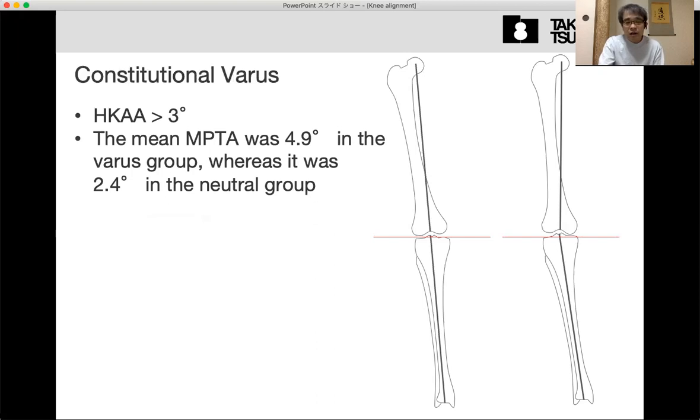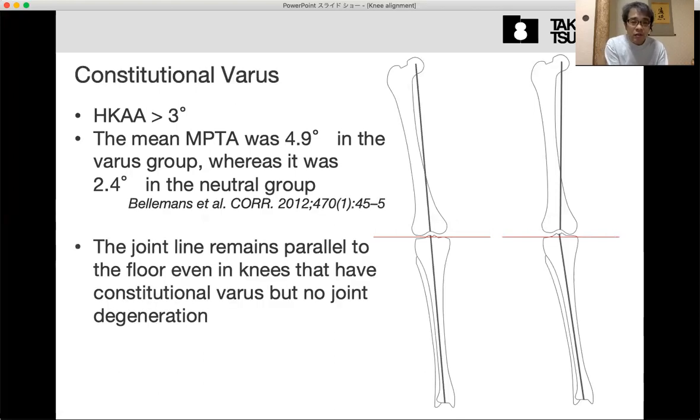So maybe this is caused by some developmental imbalance of the medial and lateral condyle, maybe. But even in constitutional varus, this joint line orientation remains horizontal. It's a very interesting fact.